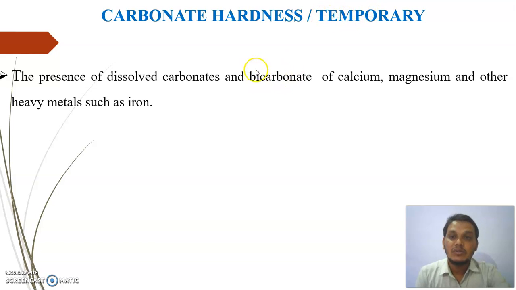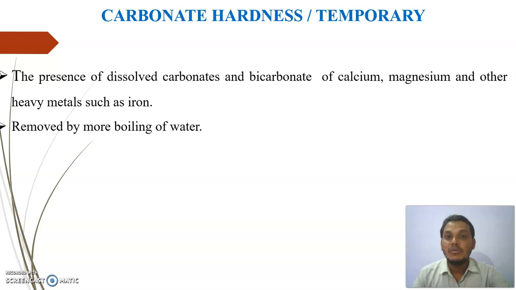temporary hardness. So the salts of carbonate are calcium carbonate, magnesium carbonate, sodium carbonate. The bicarbonate salts are calcium bicarbonate, magnesium bicarbonate, sodium bicarbonate. So it is a characteristic of water due to dissolved carbonate and bicarbonate salts of calcium, magnesium and other heavy metal ions such as iron. This type of hardness is called carbonate hardness, which is easily removed by boiling. That's why it is called temporary hardness.